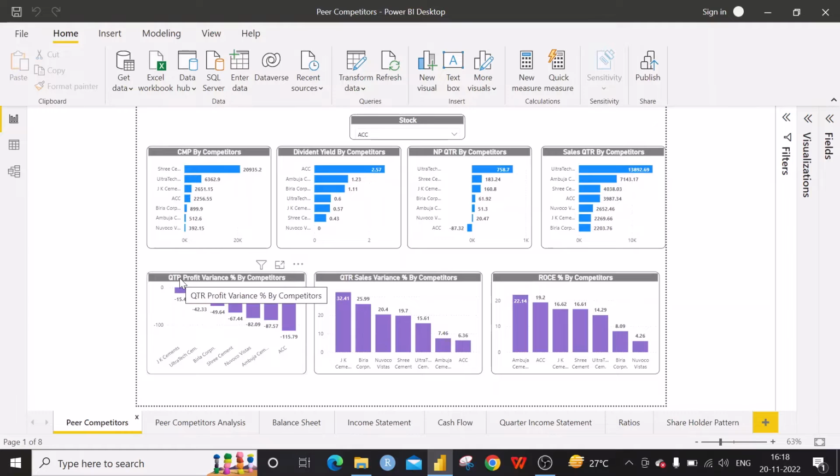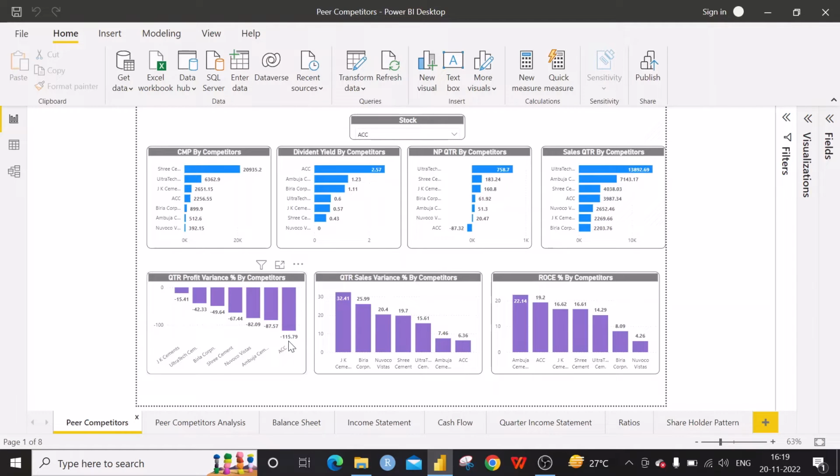However, ACC and all these competitors have negative values for this variance. Especially ACC has minus 115.79. So all these companies have not reached their budgeted value in the last quarter. This is what we can infer from this. Not only ACC, all the competitors of ACC have missed their budgeted value in the last quarter, in which the ACC value is very low.